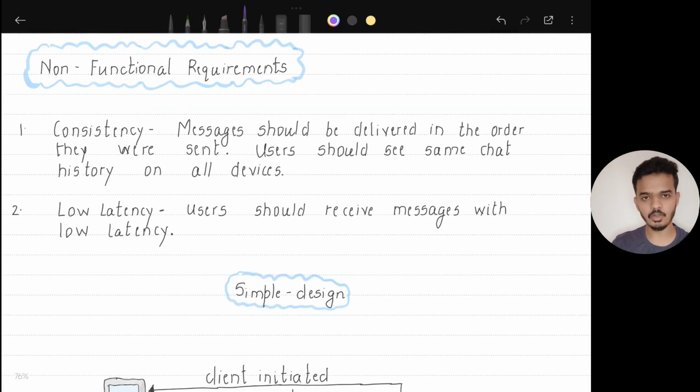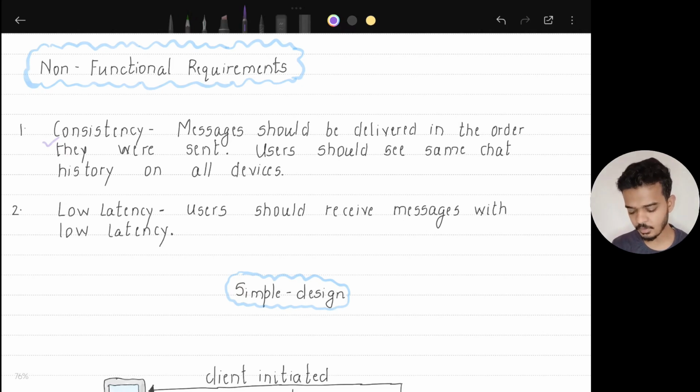Now let's see what the non-functional requirements are. The very first thing is consistency. The messages should be delivered in the order they were sent, and users should be able to see the same chat history on all devices. So ordering of messages is important. The user should be able to see the messages in the order in which they were sent by the sender, and the chat history should remain consistent on all the devices.